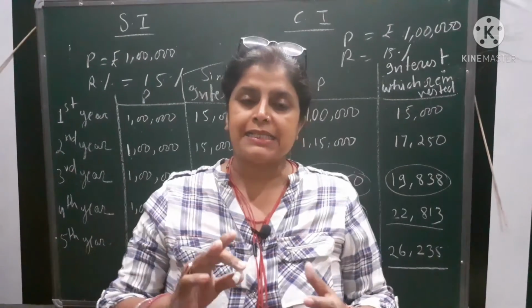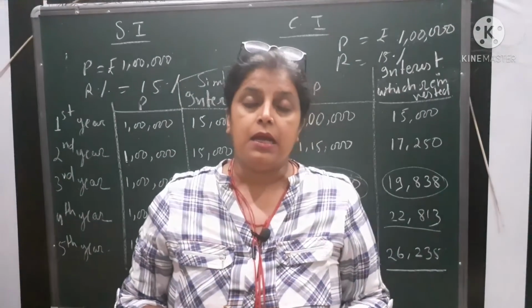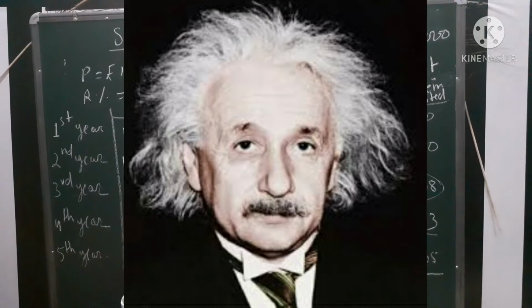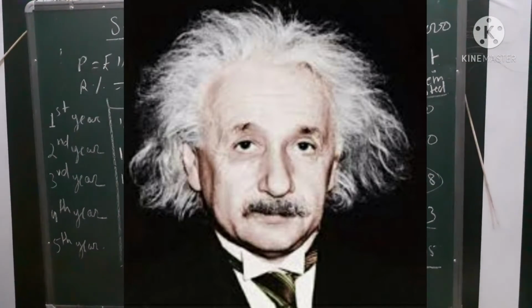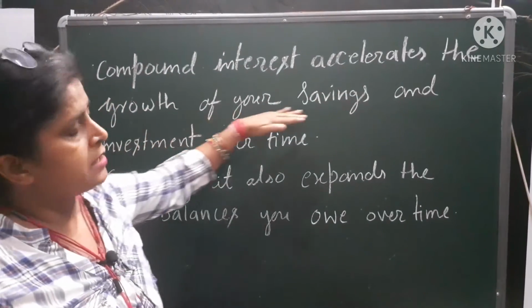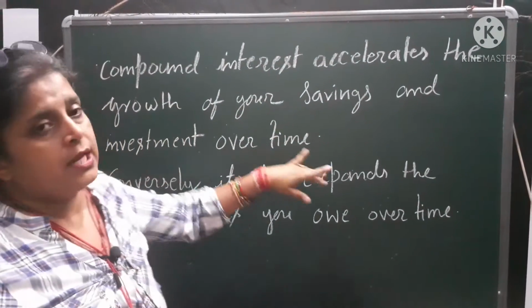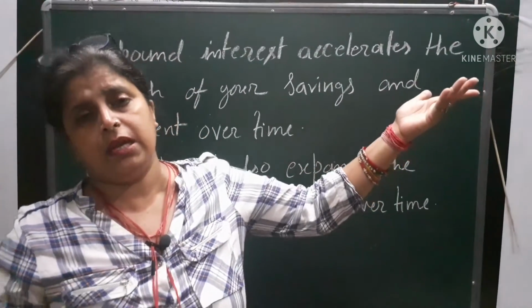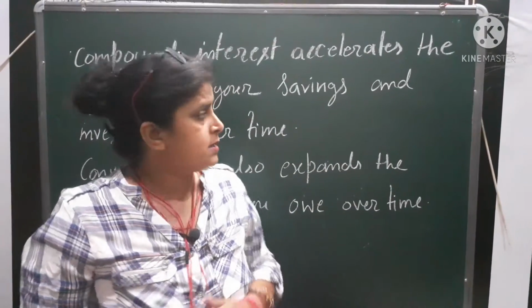That's why the great scientist as well as mathematician Einstein said that compound interest is the eighth wonder. He who understands it earns it, and he who doesn't pays it. So compound interest accelerates the growth of your savings. It will increase your savings and investment over time. If you invested a small amount, 1 lakh, slowly you have seen that it became about 2 lakh, which I have explained to you right now with the help of the table.